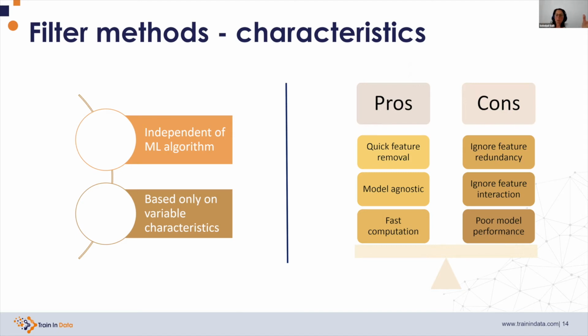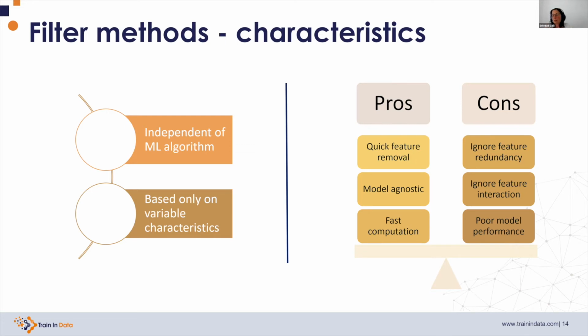So if we try random forest or linear models, it should be roughly the same. And because they are very simple statistical tests, they are performed fast, they are fast computation, and then they give us a tool to quickly remove useless features.